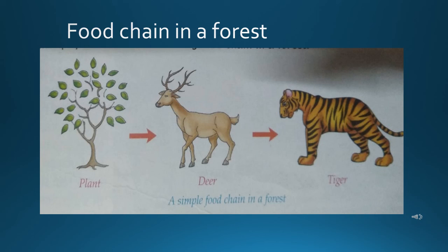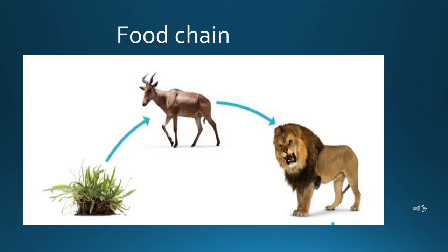So this is the simple food chain, but when we cut the forests, the forests are less, that means deer will not get proper food to eat, and this way the food chain will be disturbed.